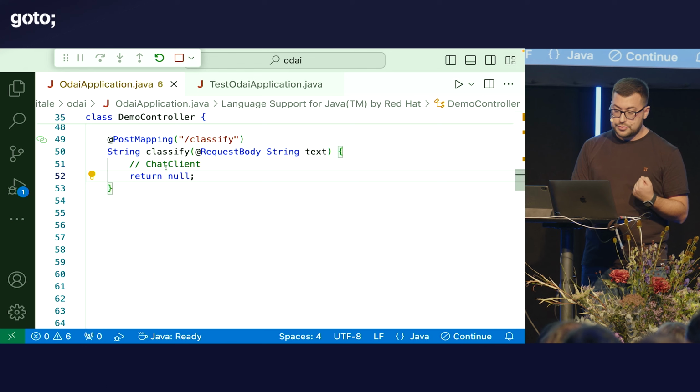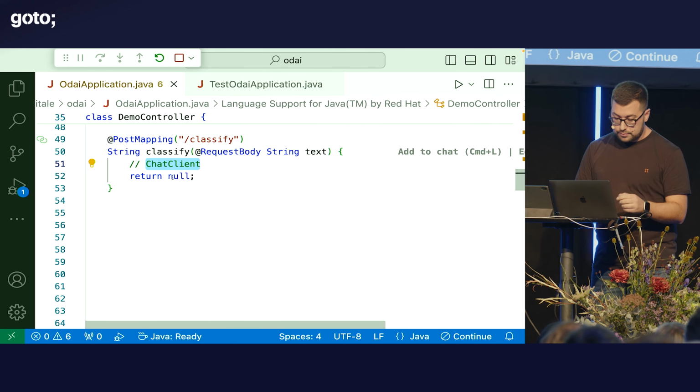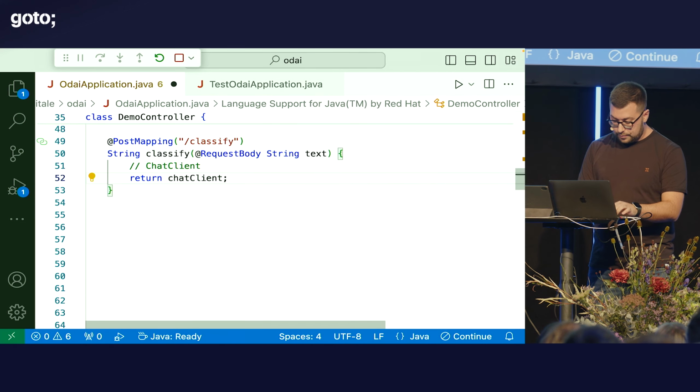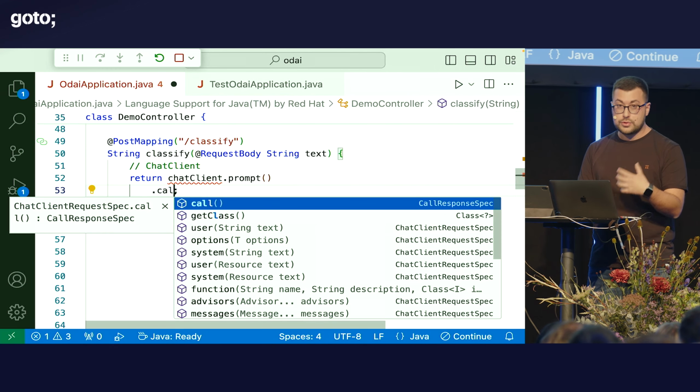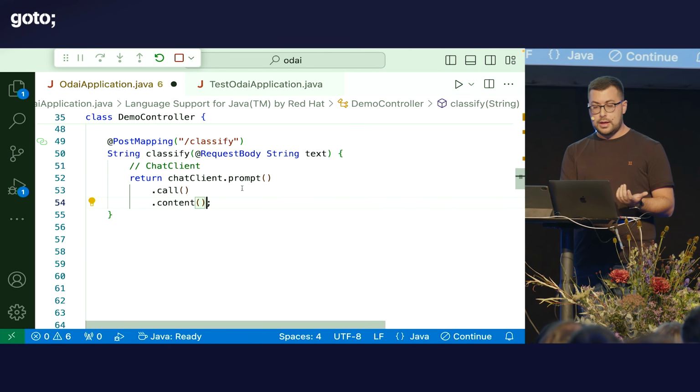Spring AI provides an object called chat client that lets me interact with the chat model. So I can say chat client. We have to define a prompt. We'll get there in a second. Then we want to call the model and get back the content from the response.